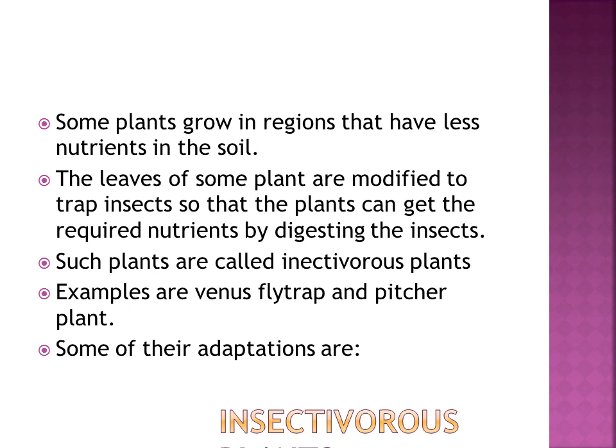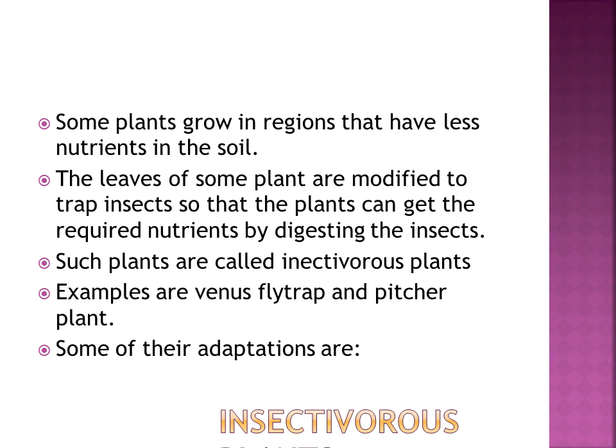So how will they survive? The leaves of some plants are modified to trap insects. By taking in those insects, the plant gets the nutrients. Such plants are called insectivorous plants.